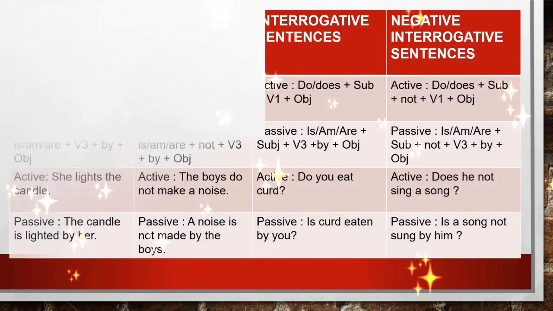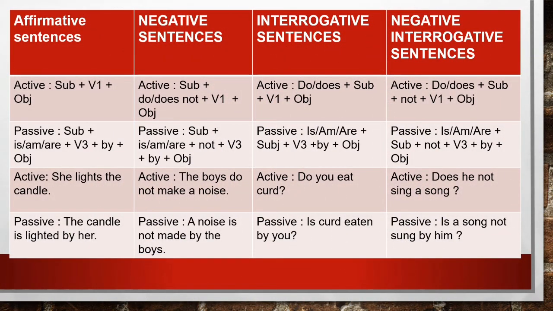Now students, you know that there are basically 4 types of sentences: affirmative, negative, interrogative and negative interrogative sentences. So you need to take care of the rules being used in all these types of sentences. First one is affirmative sentences.